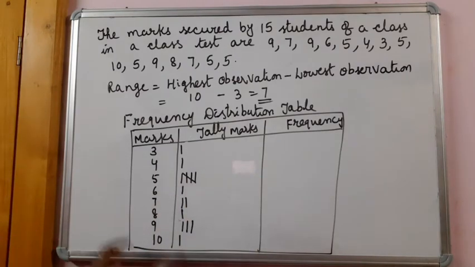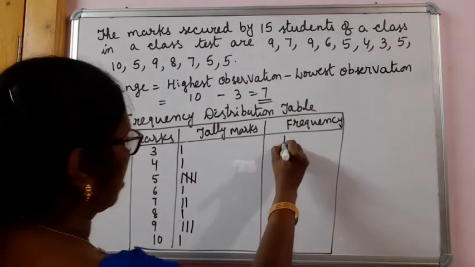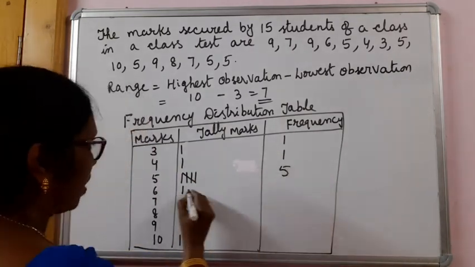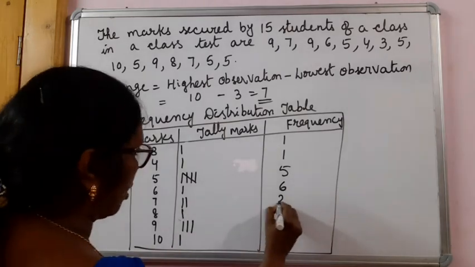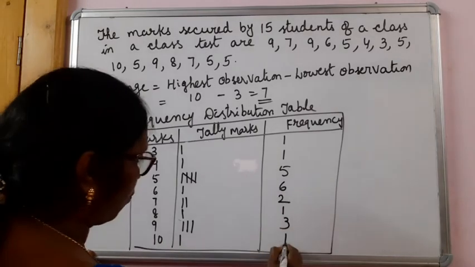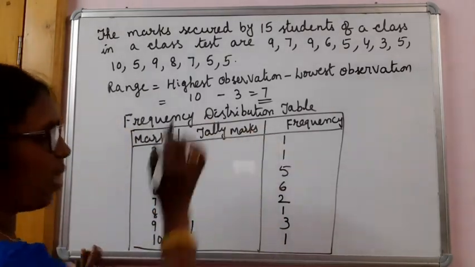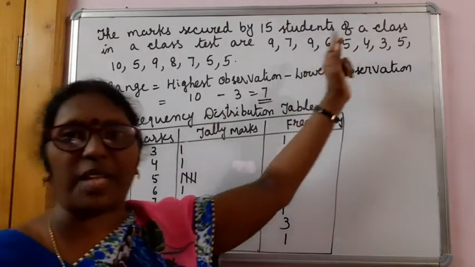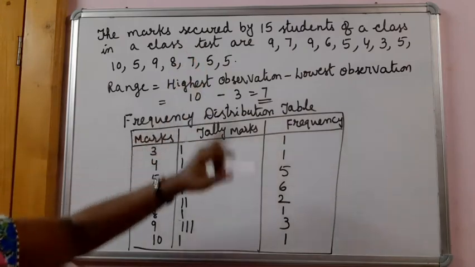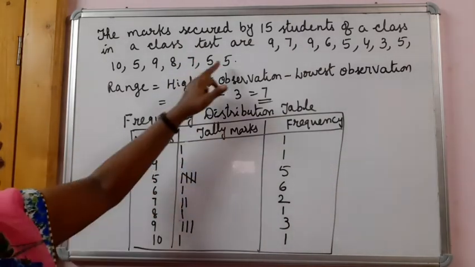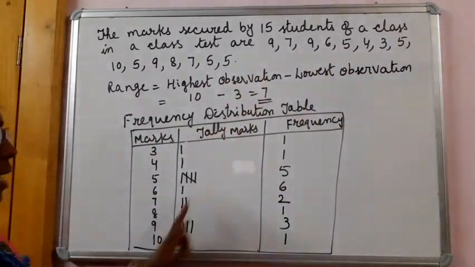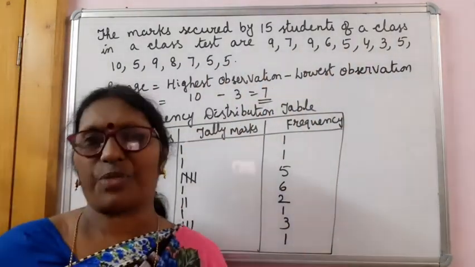So 3 appears only once, 4 appears once, 5 appears 5 times, 6 appeared once, 7 twice, 8 once, 9 three times, and 10 once. Frequency of 3 is 1. That means the number of times 3 appears is 1. Frequency of 4 is 1. Frequency of 5 is 5. The number of times 5 appeared in this data is 5. So that is the meaning of frequency.